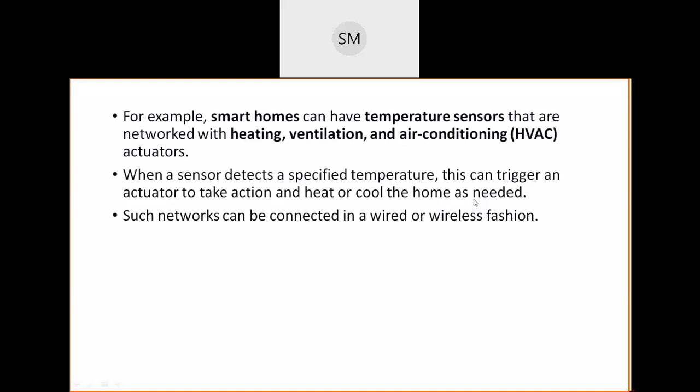These SANETs can be connected in a wired or wireless fashion. If it is wireless, just assume that all these devices inside your home are connected in a wireless fashion. What are the advantages and what are the disadvantages? We will see now. If it is wired, just imagine wires and wires everywhere inside your home. So if it is wireless, what advantages will we get and what are the disadvantages, we will discuss now.